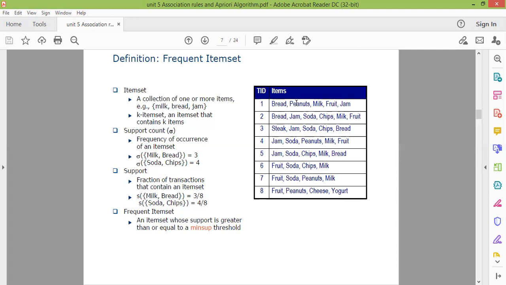There is always a minimum threshold value, and those item sets having support greater than this threshold are said to be frequent item sets.